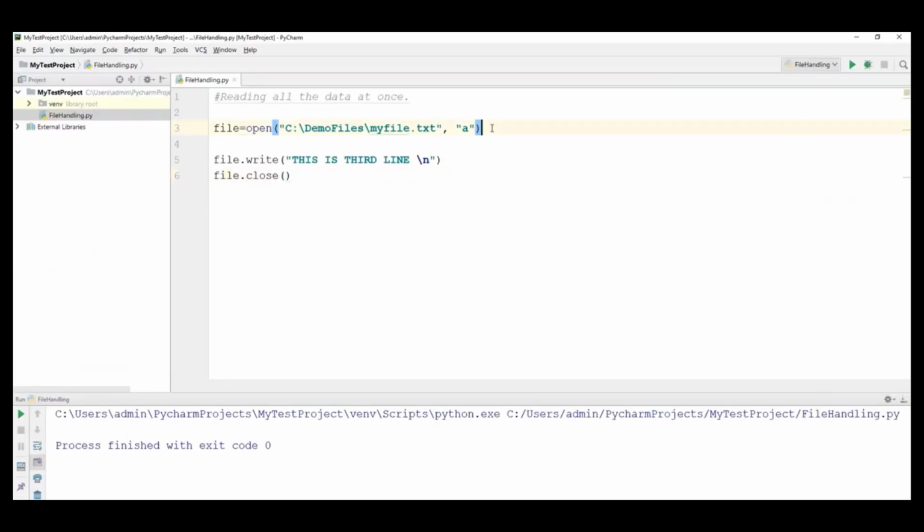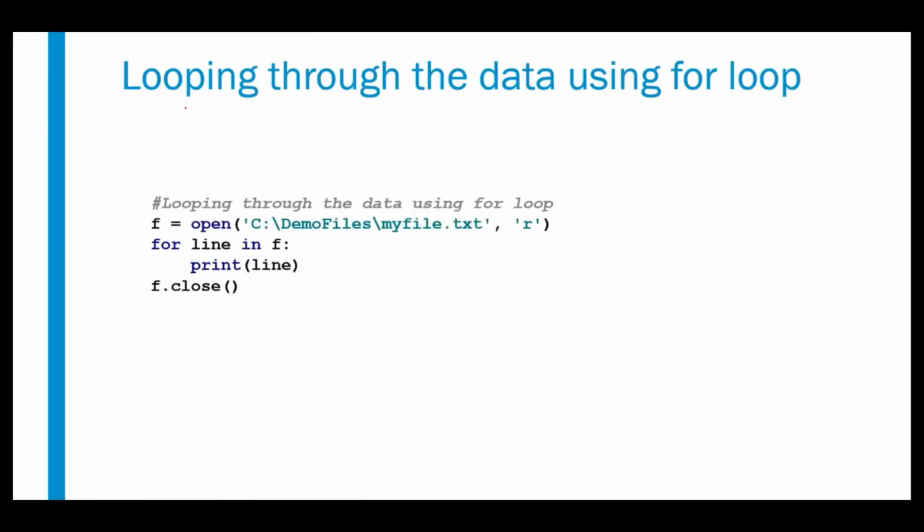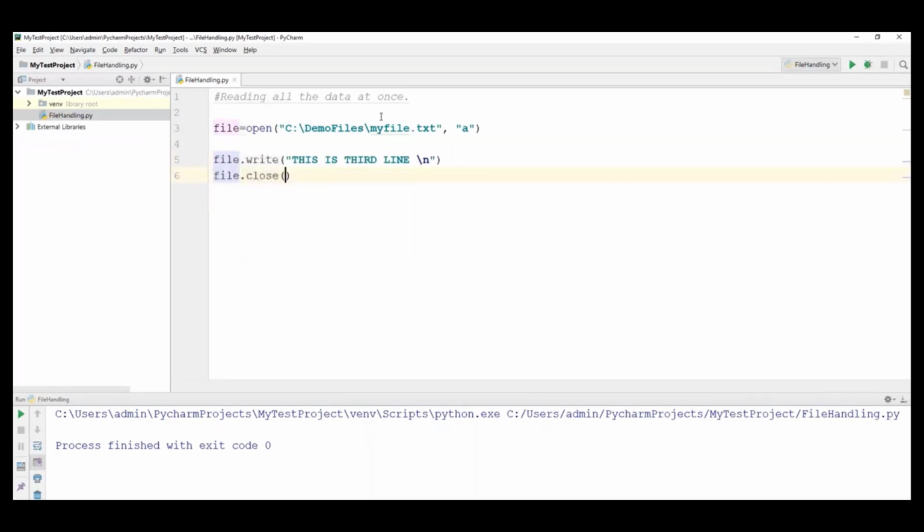So only 2 things: one is we need to open the file in append mode, and then use the write function. And finally, we can also read the data from the file using a loop statement. We can also write a for loop to read the complete data from the file. Now let's go to PyCharm. Currently this file contains 3 lines, right? So again, I will put read mode. Now I'm going to read all the lines by using a for loop.